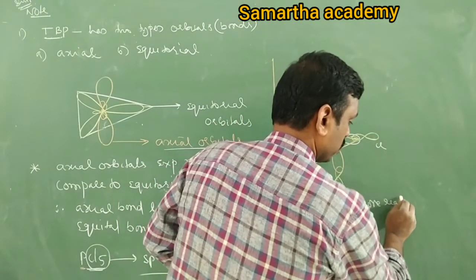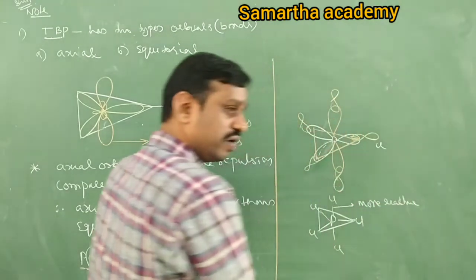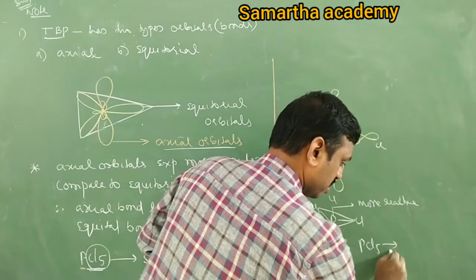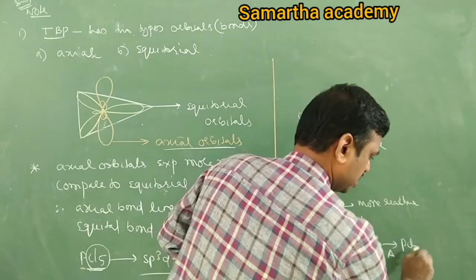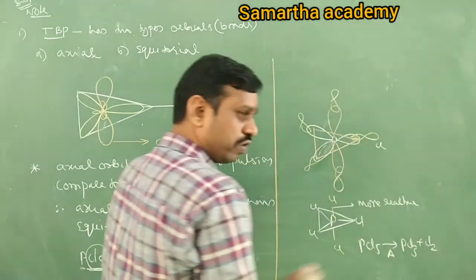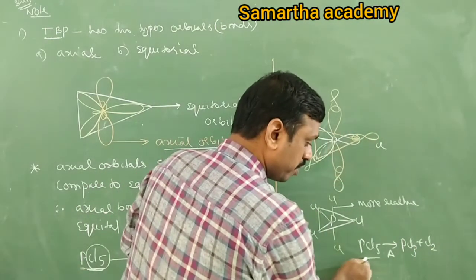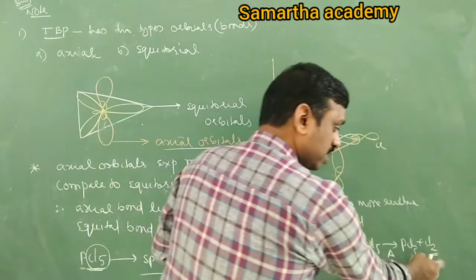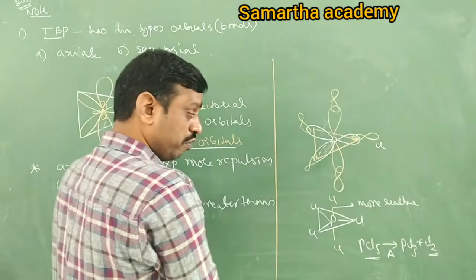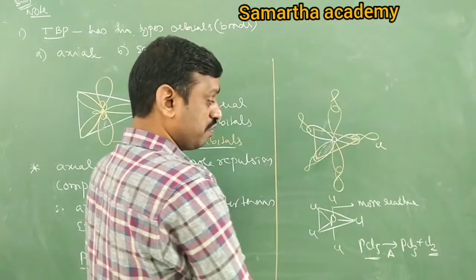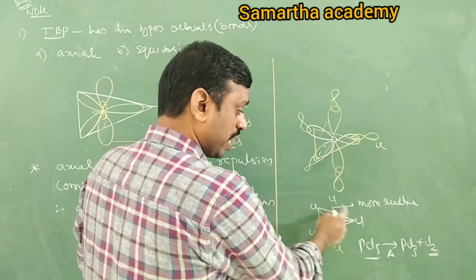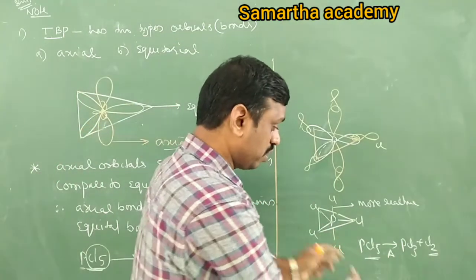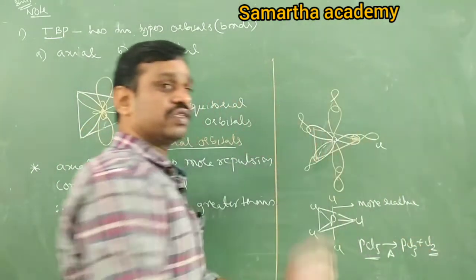That is why PCl5 on heating easily converts to PCl3 plus Cl2. When PCl5 is heated to form chlorine gas, the 2 atoms come from the axial positions.